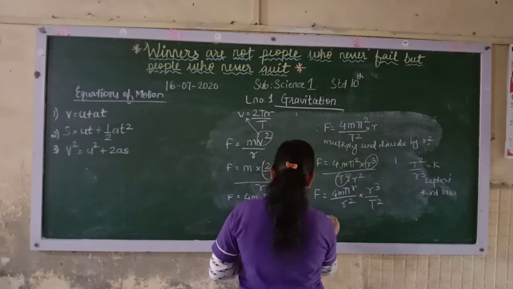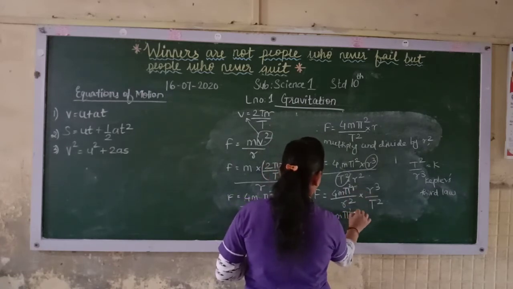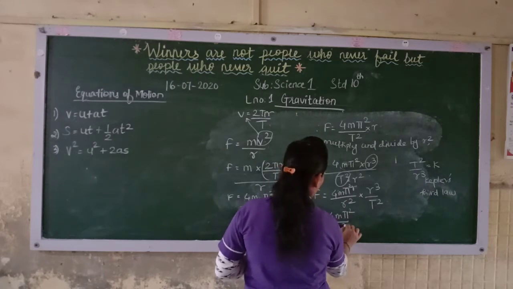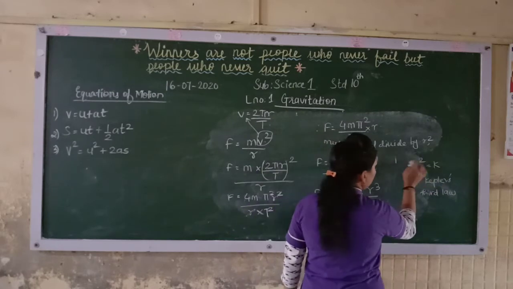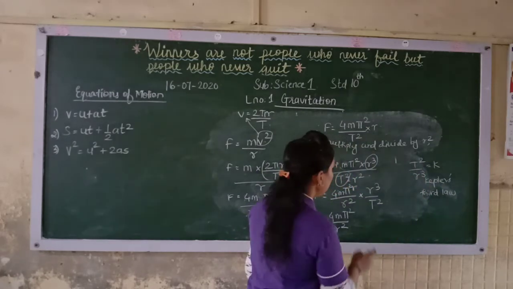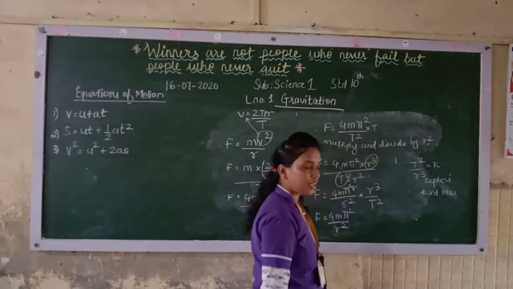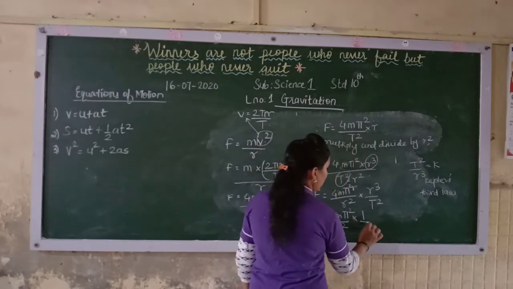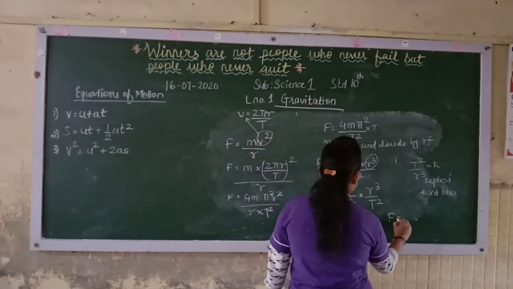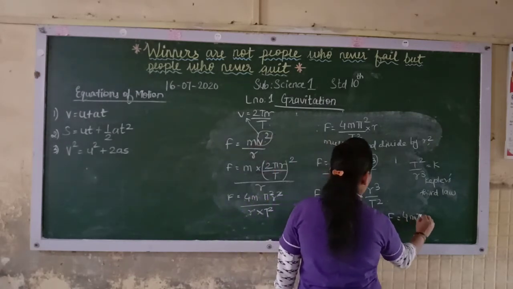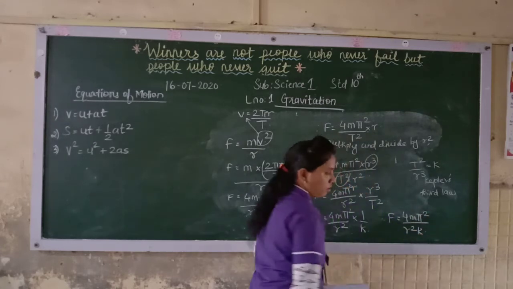So you will get F is equal to 4 m pi square upon r square. Now here you can't write k, because k is t square upon r cube. If it is r cube upon t square, you are taking the reciprocal, so here also you have to take the reciprocal. So here it is 1 upon k. So finally what you will get? F is equal to 4 m pi square upon r square into k.